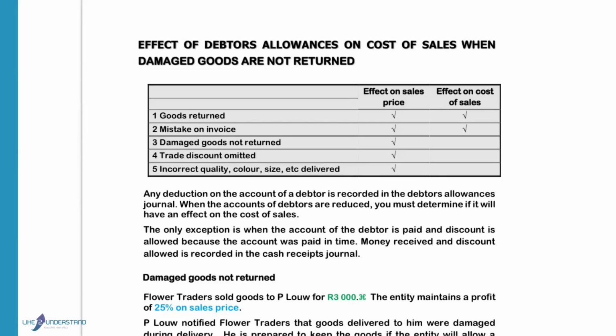Good morning. We will pay attention to the effect of debtors' allowances on cost of sales when damaged goods are not returned. Any deduction on a debtor's account will always be recorded in the debtors' allowances journal, and when the accounts of debtors are reduced, you must determine if it will have an effect on cost of sales or not. The only exception to the rule is when the debtor pays his account and discount is allowed because he pays promptly. This will be recorded in the cash receipts journal.